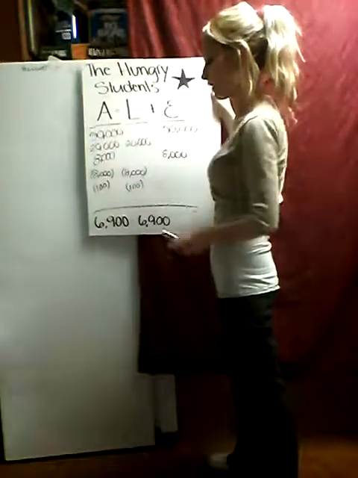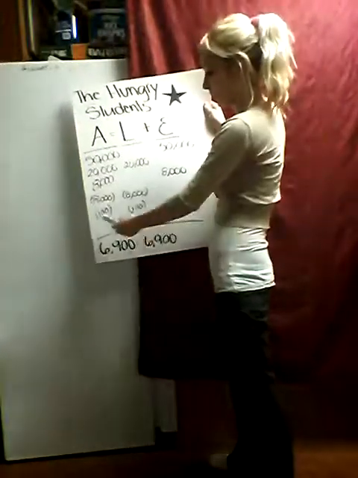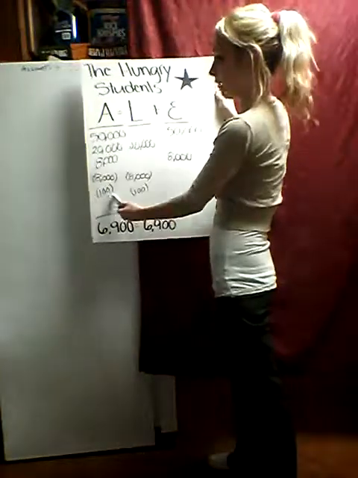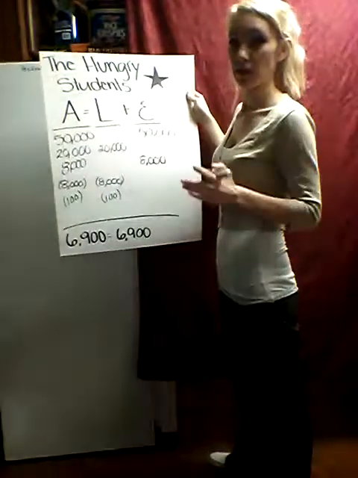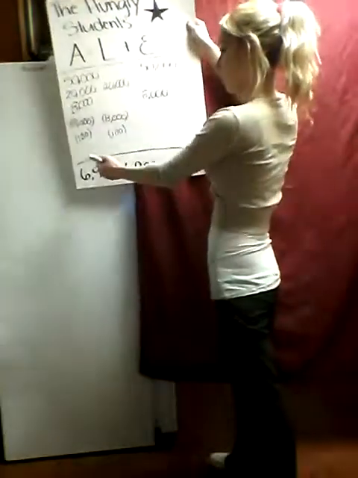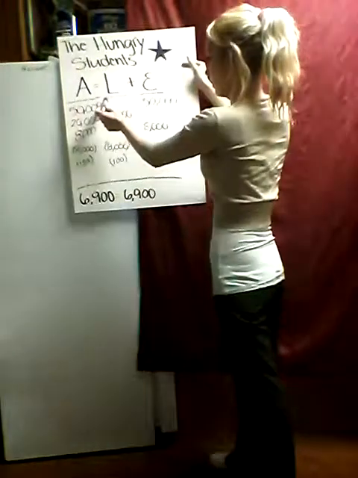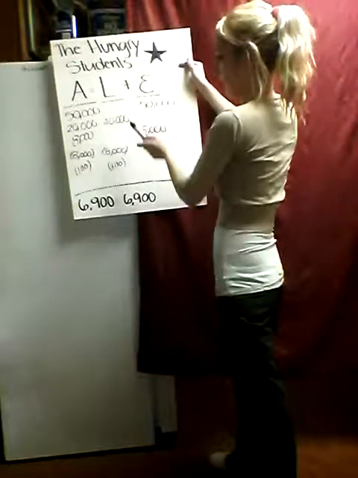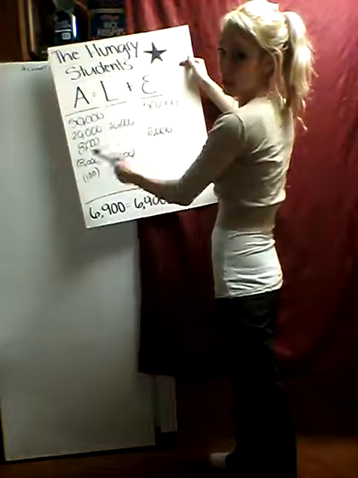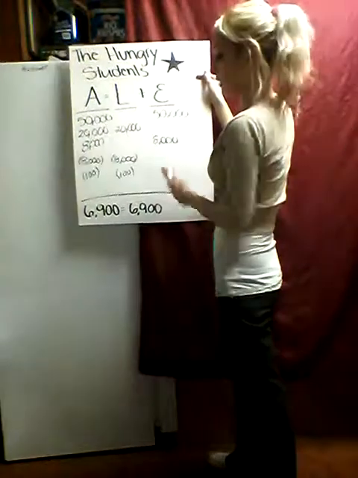Then the $100 I have written down, let's say Michael hasn't been paid in weeks. We got to pay Michael. Michael needs paid. So $100, we're going to take off our cash, we're going to take it off our liabilities, and Michael's going to be paid. The most important thing is to make sure that we have equal amounts on each side. So we can go ahead, put a line through this. This all equals up to 6,900. And this does as well because we made sure we put an equal number on each side. In this circumstance, it's a lot simpler, but it will get a lot more complicated as time goes on.